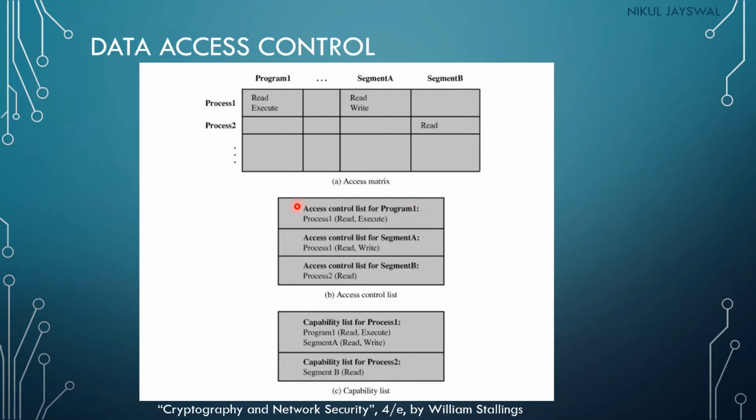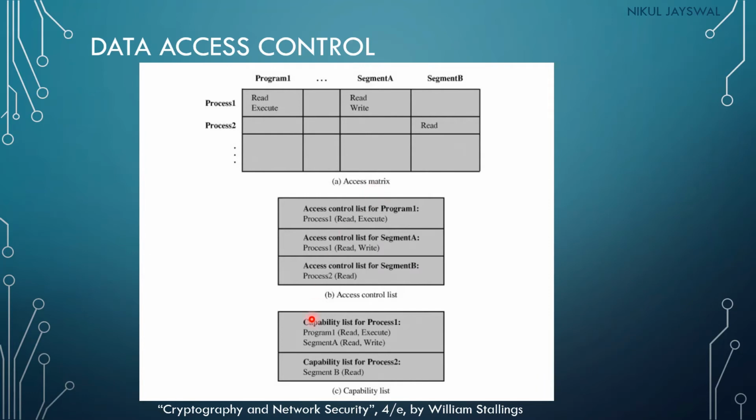So this will be the list of processes or users that can access program 1. You can see here, process 1 can read and execute program 1. That information will be stored in the access control list. So the access control list will be for the particular program or particular segments. This is the access control list for segment A. Process 1 can read and write for segment A, and you can see here the access control list of segment B. Process 2 can read for segment B. This type of access control list can be prepared from the access matrix.